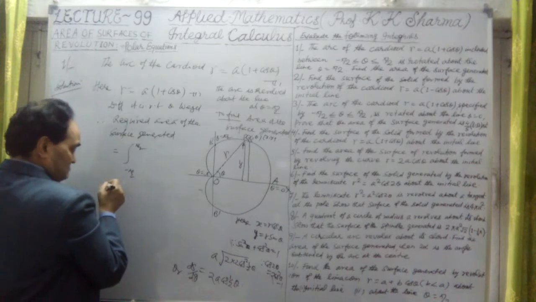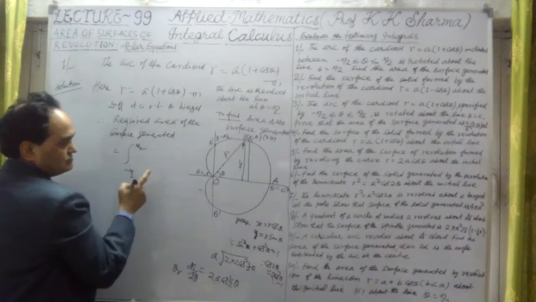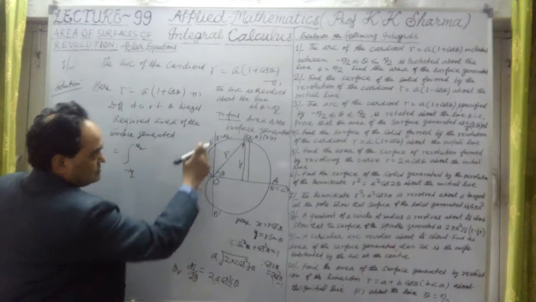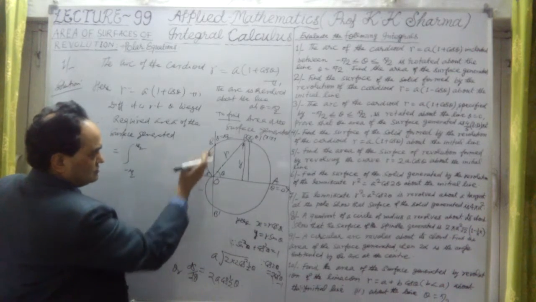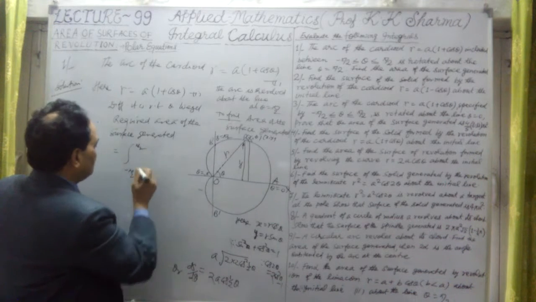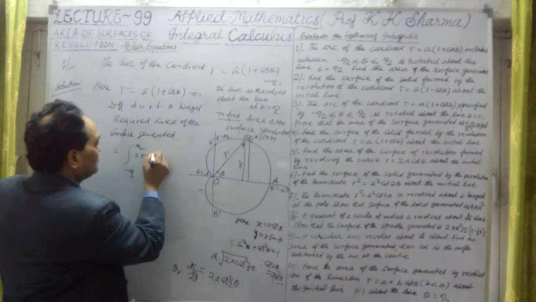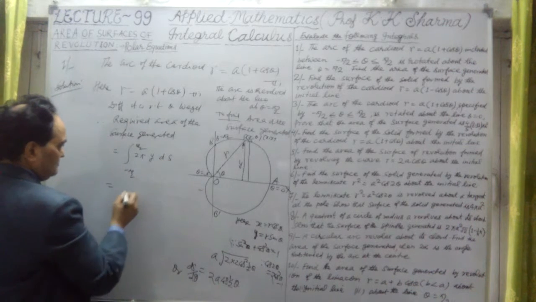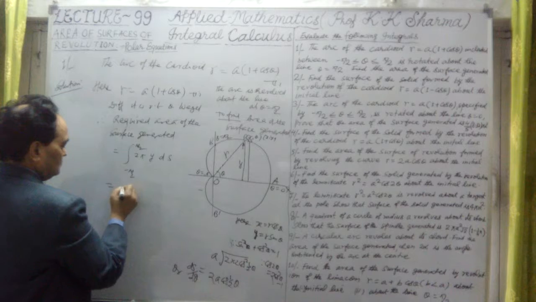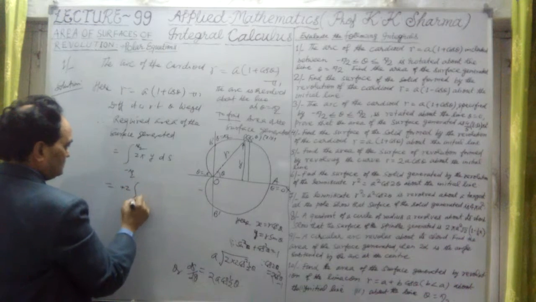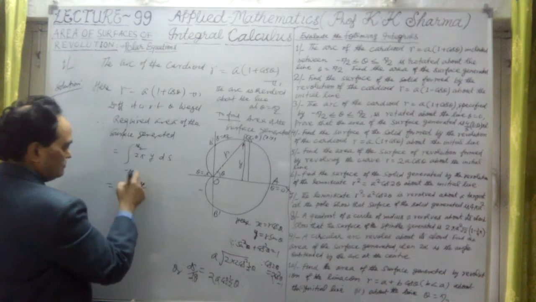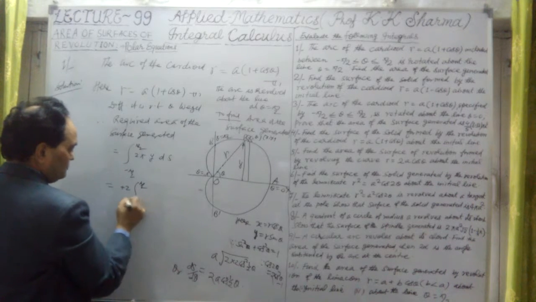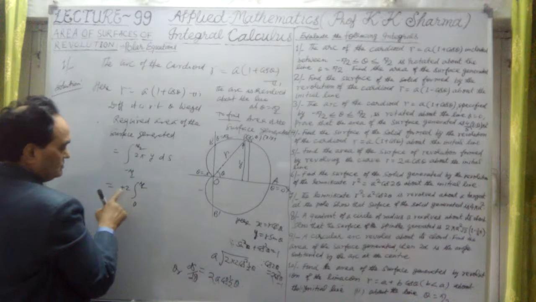We can take twice, we can write this, but this is also in total. So the total curve, this whole curve, is revolved about this line, which is at theta equal to pi by 2. It is 2 pi into ds, which can be further written as twice the integral from 0 to pi by 2, because when it goes from minus a to plus a, we write twice of 0 to pi by 2.